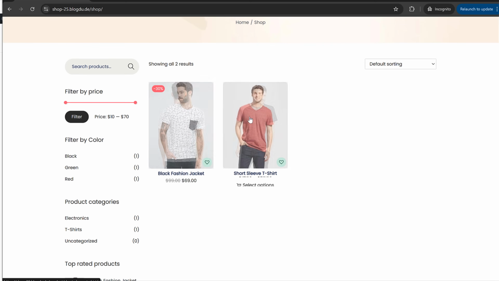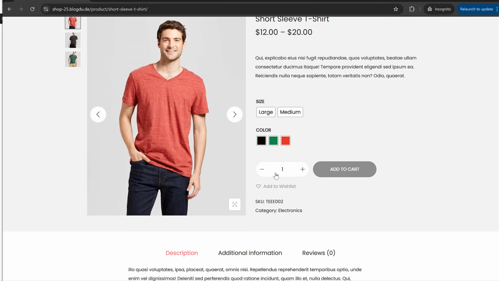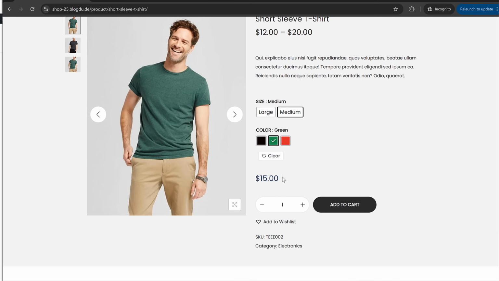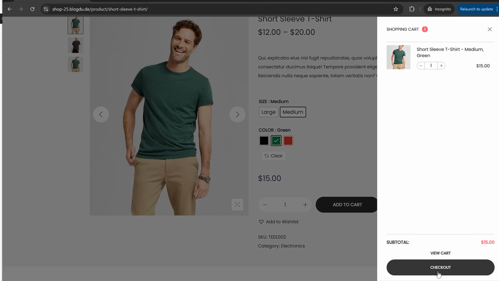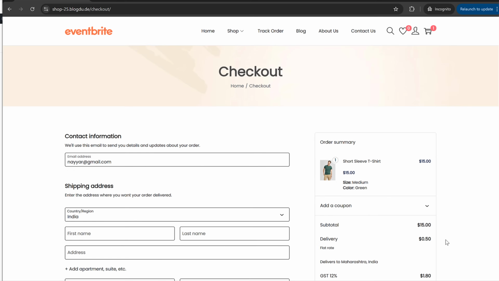Maybe if I want to purchase, let's open this product. It is a variable product. I want to purchase maybe the green color, medium size for $15. So I'll select this, click on Add to Cart, and the product is added to the cart. I'll click on Checkout or View Cart, whatever you want.